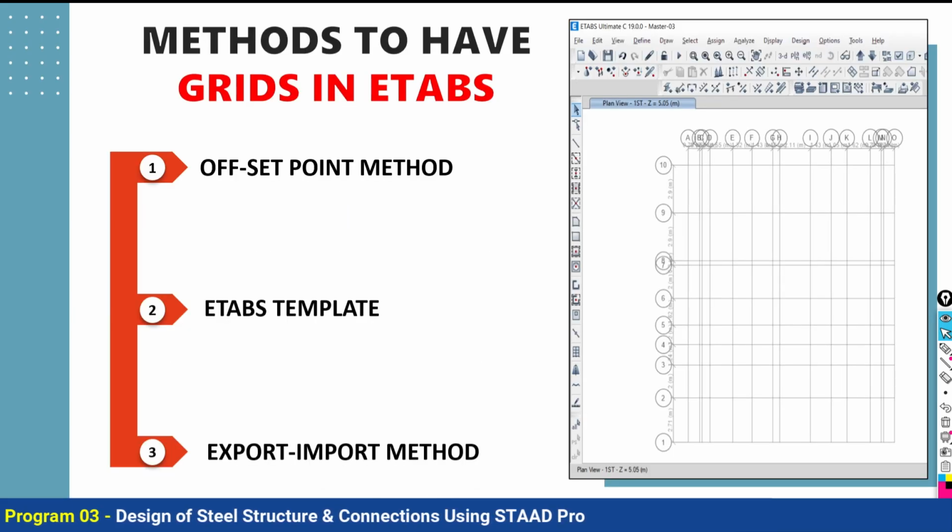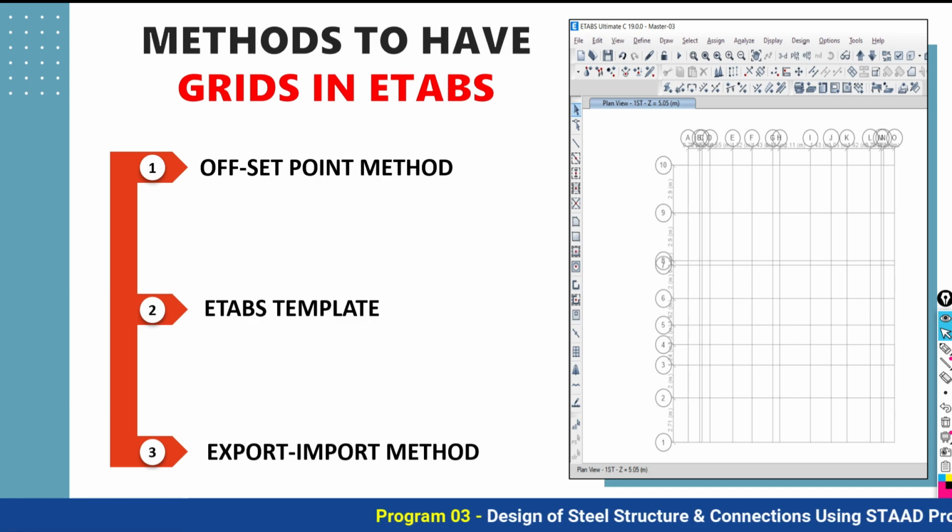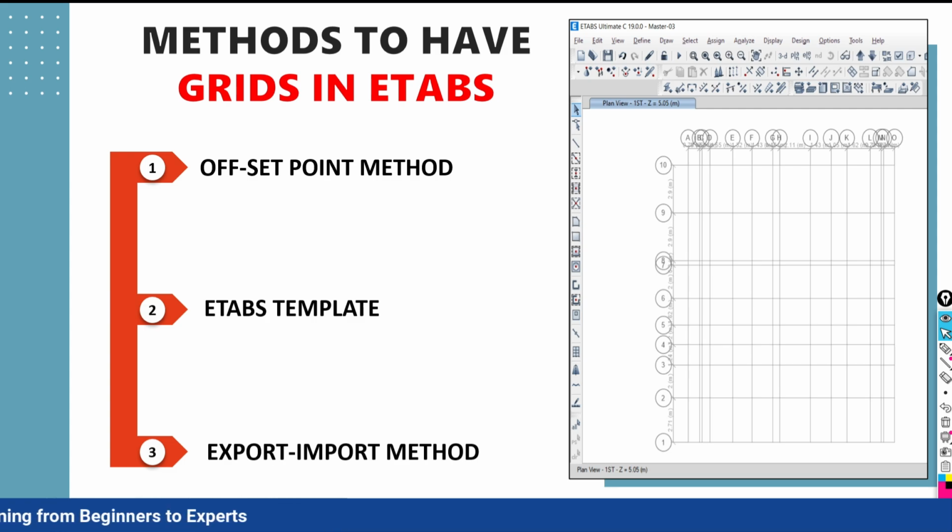Now what does it mean by the grid line? What is the importance of the grid lines? What are the different methods to create the grid lines in the ETABS software? That is very much important. So basically there are three methods. One is the offset point method, second is the ETABS template method, third one is the export and import method to create the grids in your ETABS software.